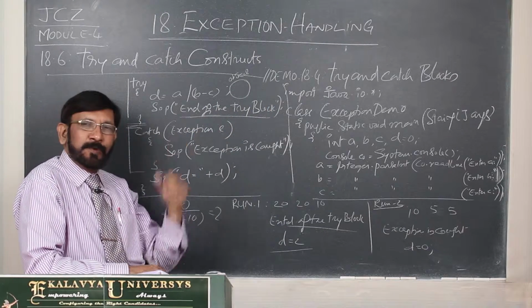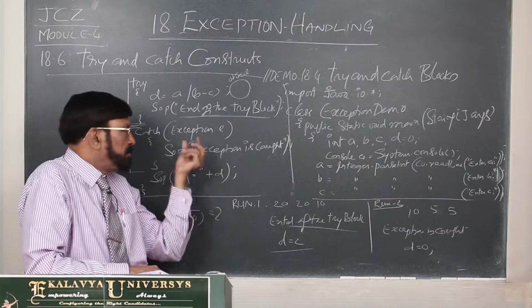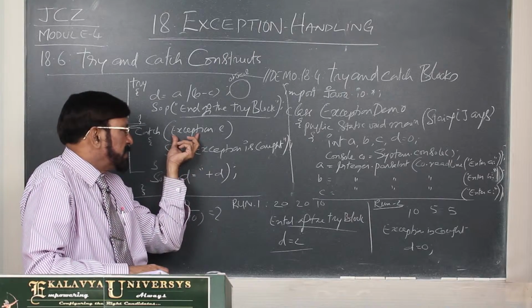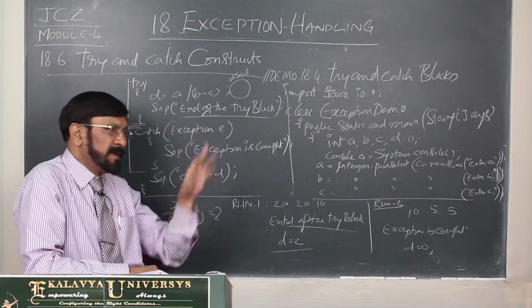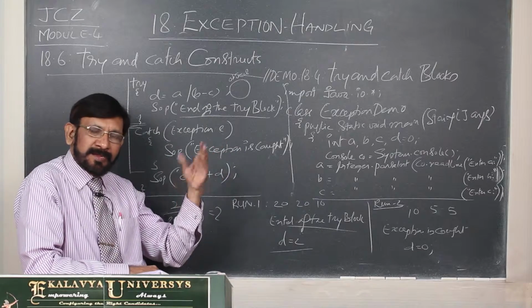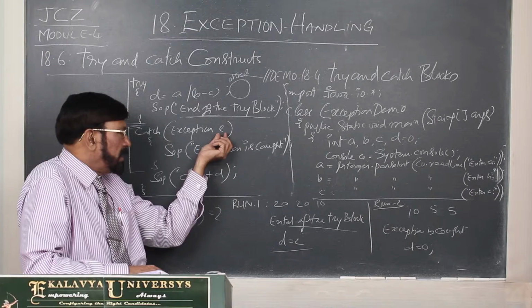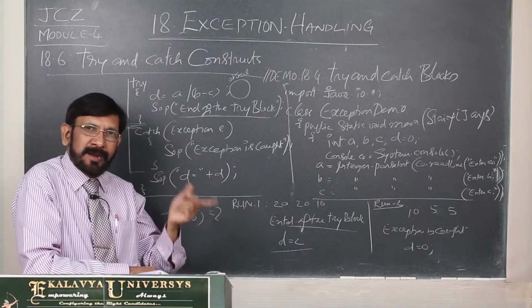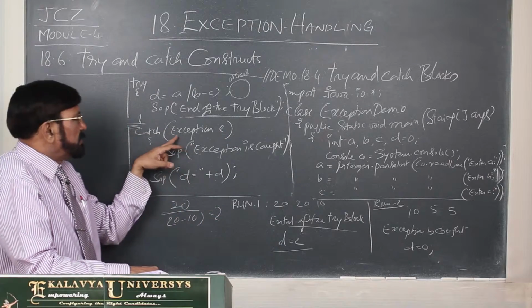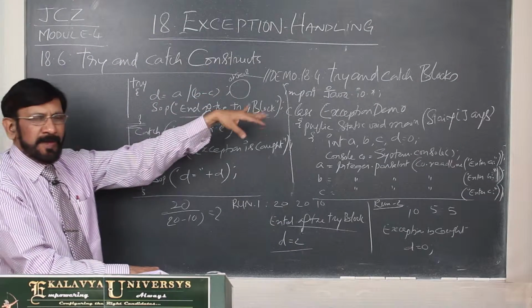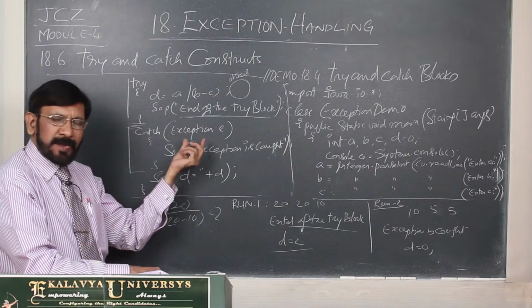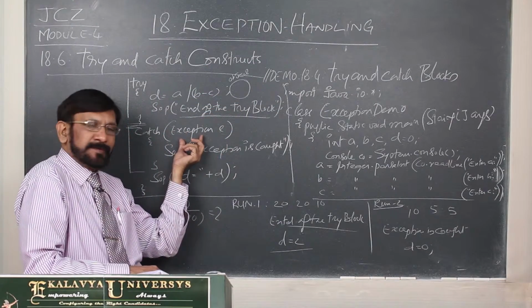That e I put. Suppose I write ArithmeticException a, this is okay. Some other exception name, like ArrayIndexOutOfBoundsException b, is not relevant. But what is relevant? Any type of exception may be thrown. What is the compatible one? Exception.